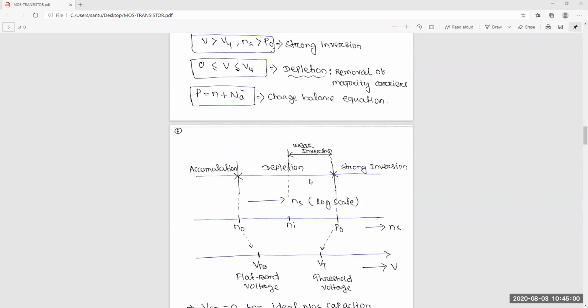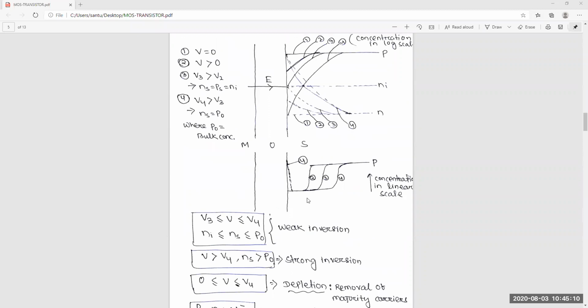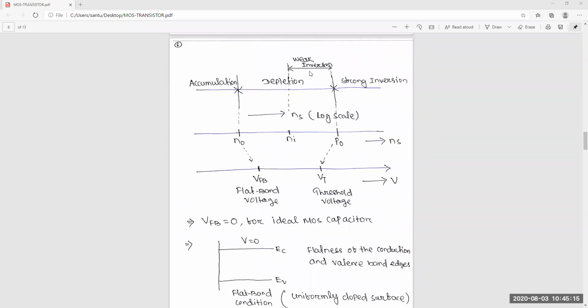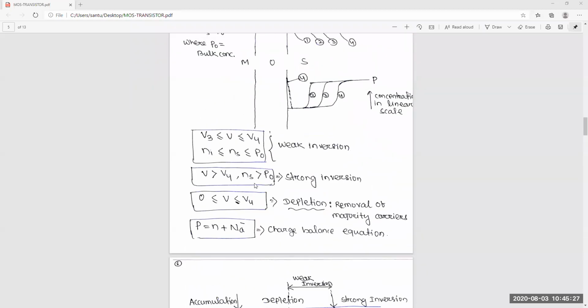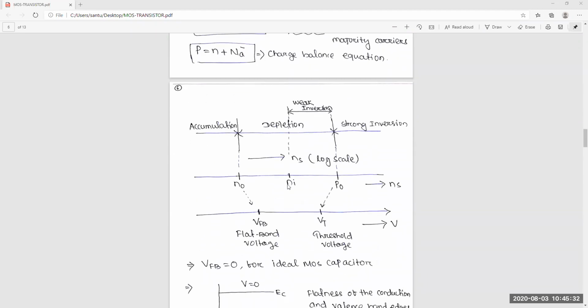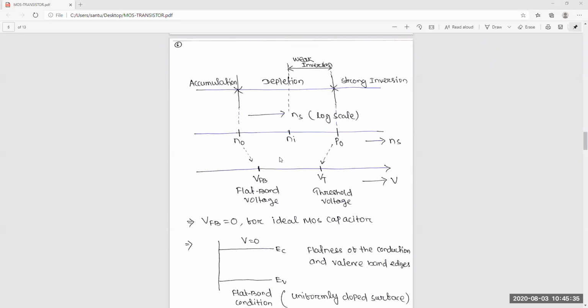It's called depletion region because depletion will continue anyway. If you increase the voltage, depletion will continue, but the electrons will also increase in this region. That's why it is weak inversion, this part. The corresponding voltage is nothing but the flat band voltage. At this point, this is flat band voltage. There is no bending; that surface charge is N0 and this is P0, no bending.